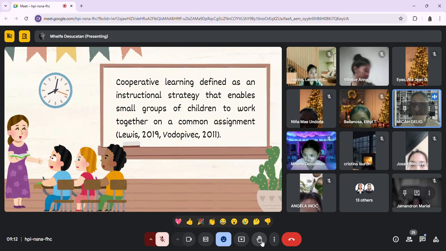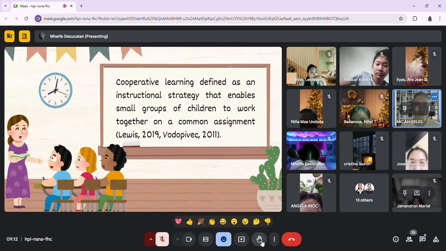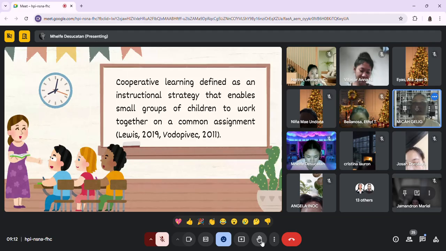Instead, they are organized into groups by their teachers to work together. By that, they emphasize collaboration. Each member shares their ideas and selects the best approaches that benefit everyone, and it promotes cooperation among all group members. All right. Kindly next the slide, Miss Melfi.